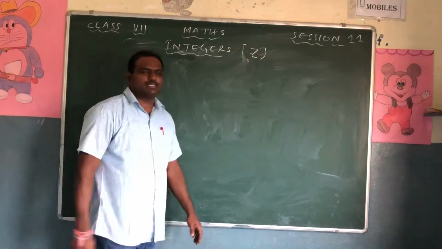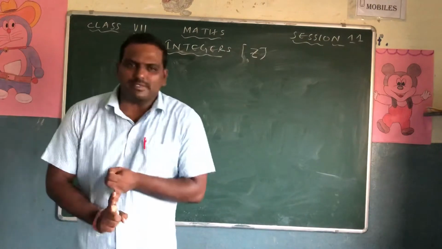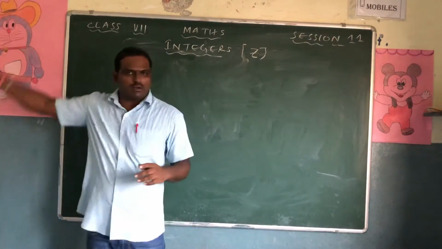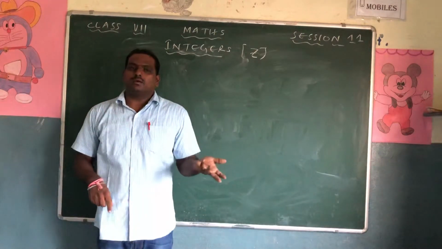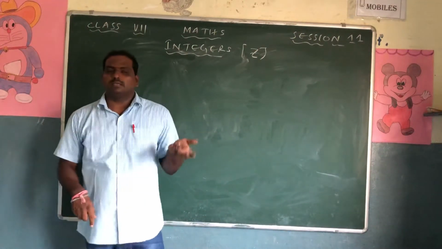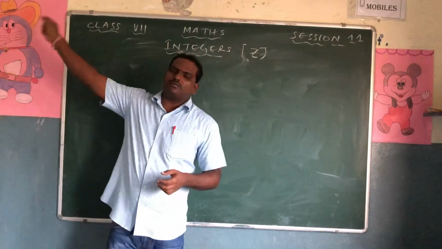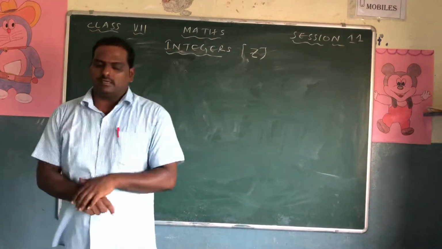Yesterday I have given some definitions. Natural numbers, whole numbers, right? The numbers starting from 1, 2, 3, 4 and so on are called natural numbers. And what are the whole numbers? The natural numbers along with the 0, that is 0, 1, 2, 3, 4, 5, 6 are called whole numbers.